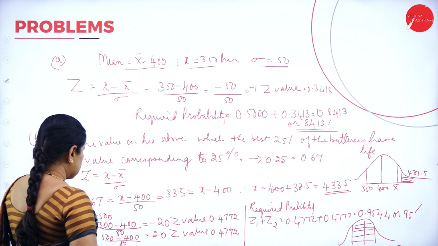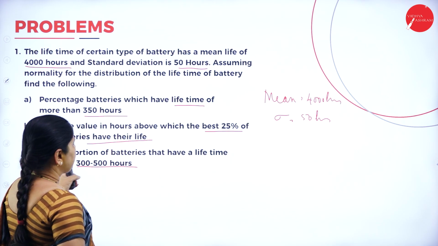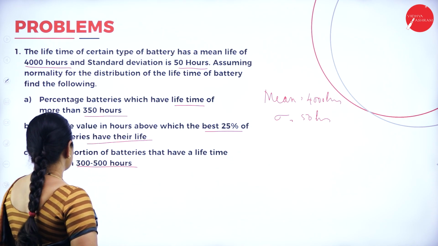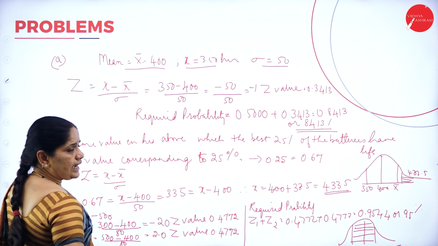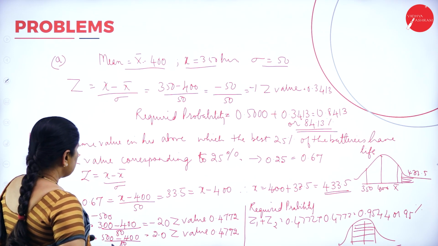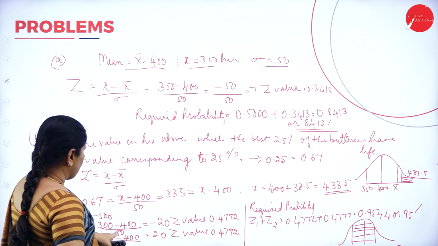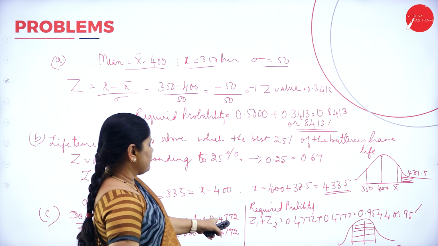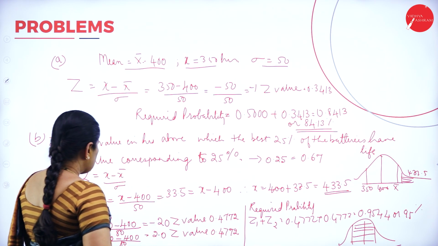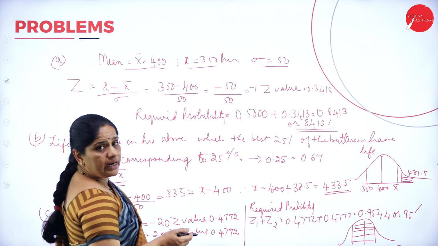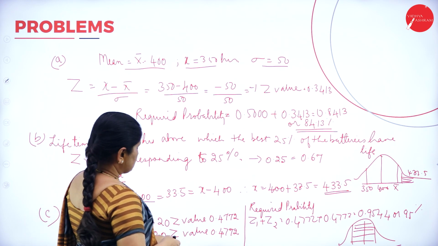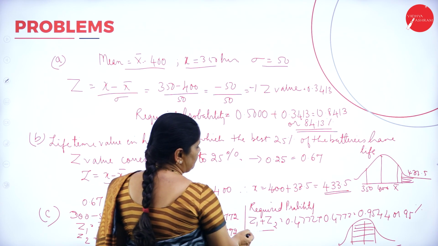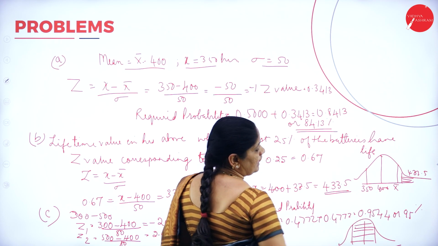Next one. In C, the question is the proportion of batteries that have a lifetime between 300 and 500 hours. So between 300 and 500, I have two Z values here. Z1 is (300 minus 400) divided by 50, so I get minus 2, and the Z value is 0.4772. Z2 equals (500 minus 400) divided by 50, so the answer is 2 and the value is 0.4772. When I add both Z1 and Z2, I get 0.9544.